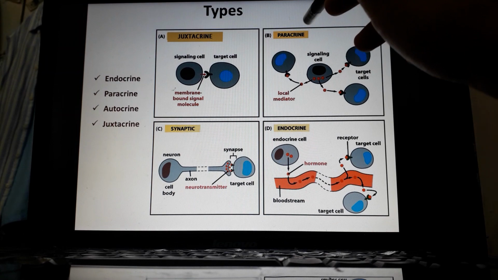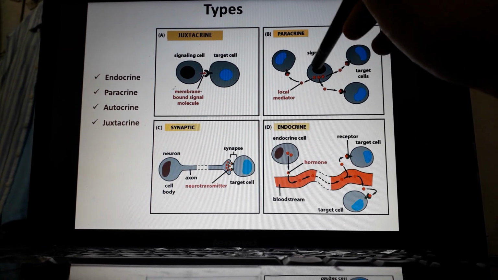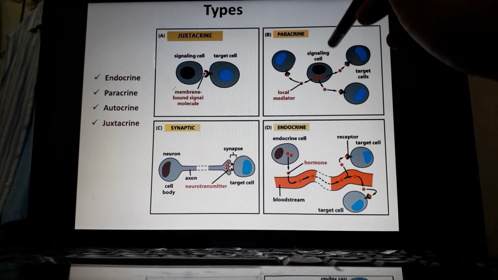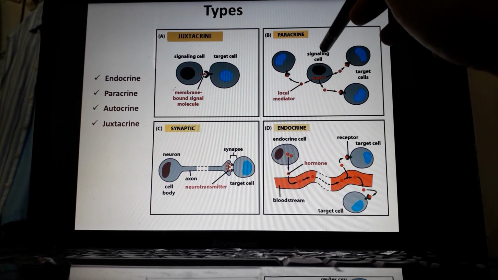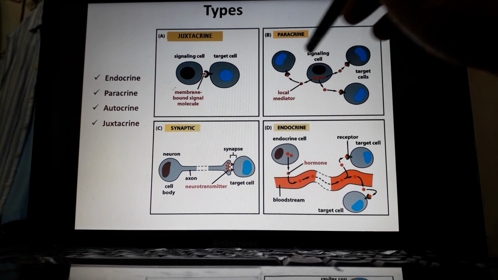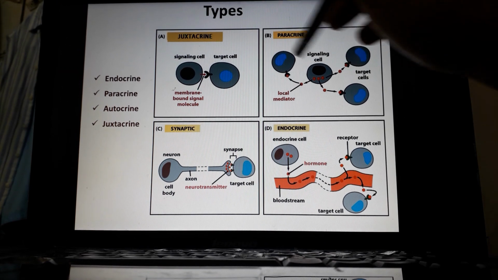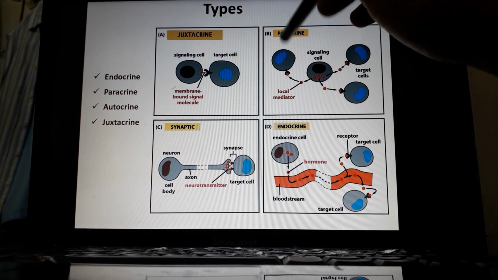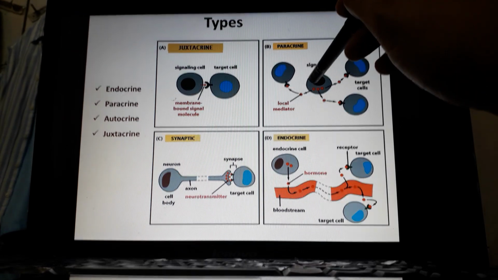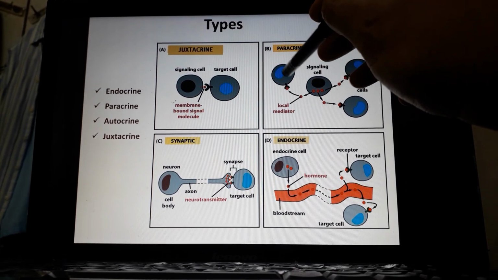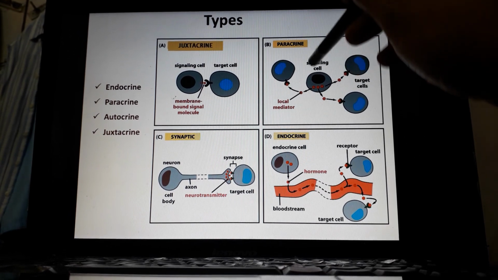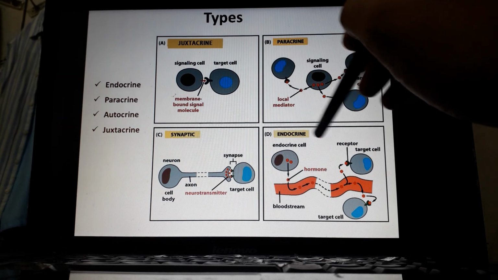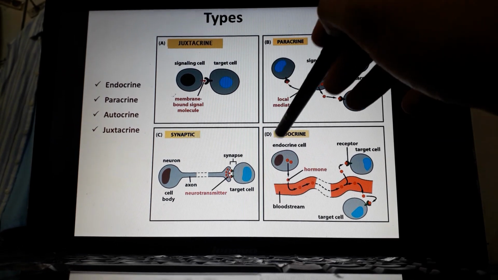There is another kind of signaling, paracrine signaling, where the sender gives a diffusible signal which diffuses from one region to another, and this diffusion is very local. That means in a very adjacent region, the receiver cells receive the signal and accordingly give a response.